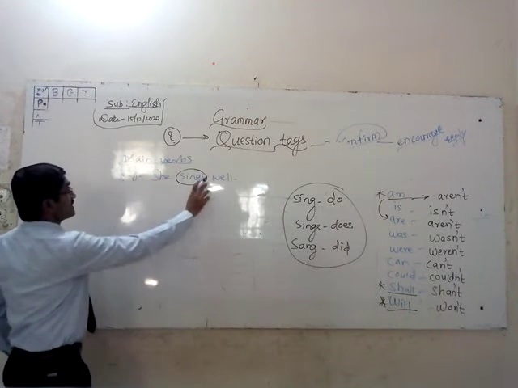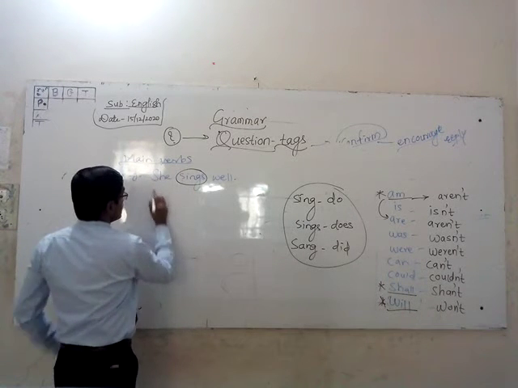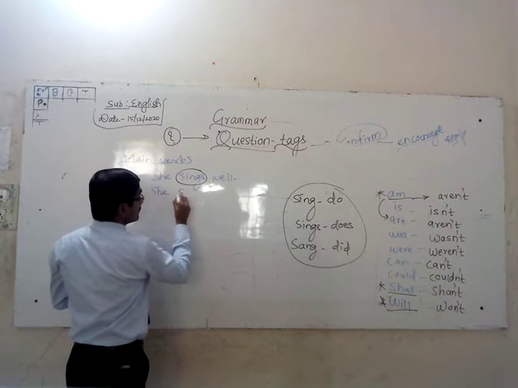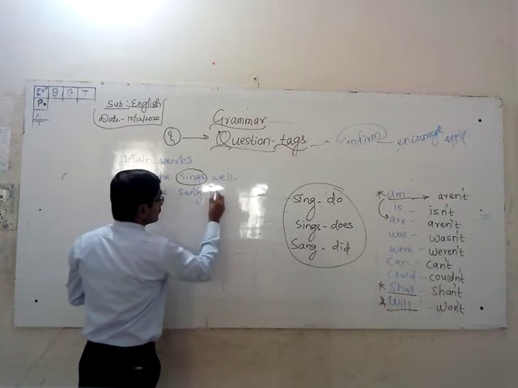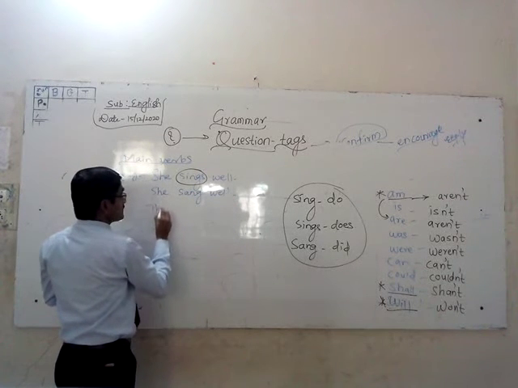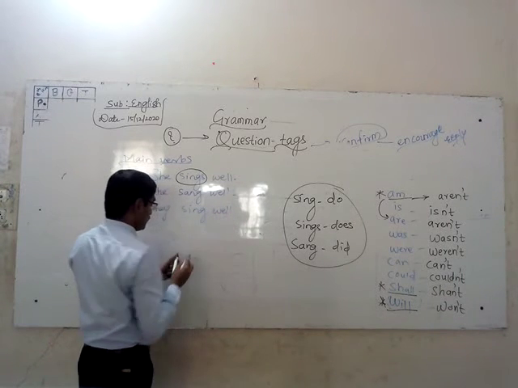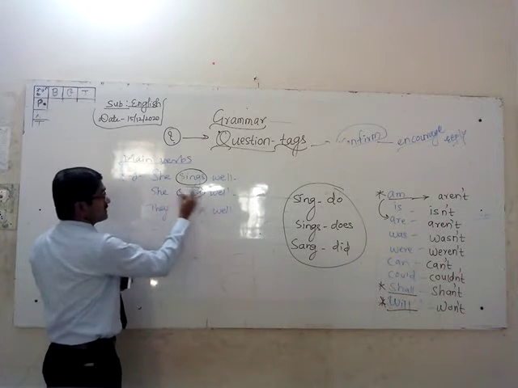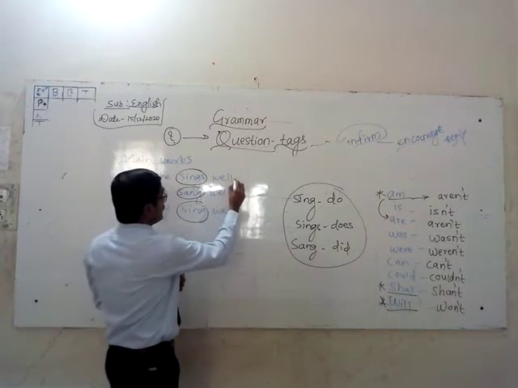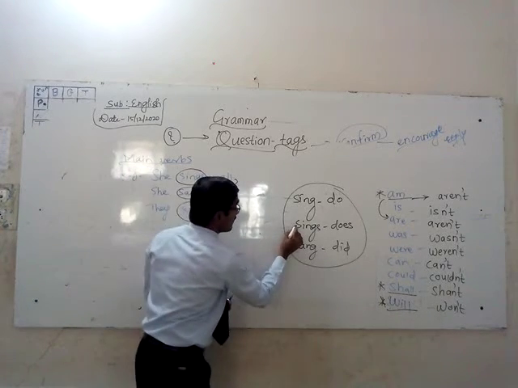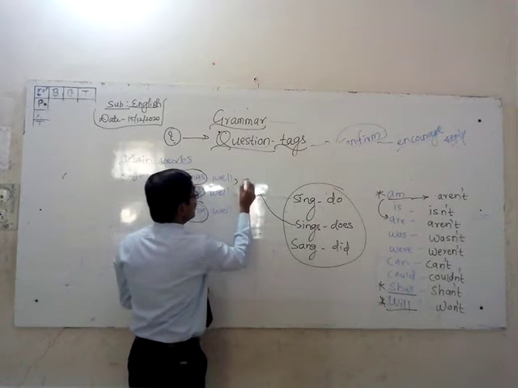So, she sings well. Second example I am taking. She sang well. They sing well. Right? I am taking all the examples for you. Right, my dear friends? So sings is there, sang is there. So what will be the question tag for she sings well? She sings well. What will be the answer?